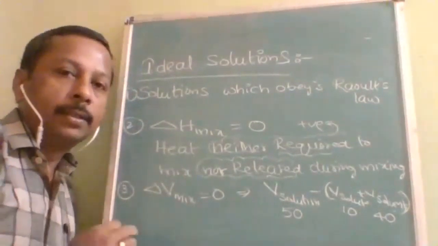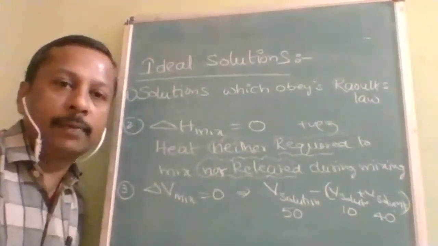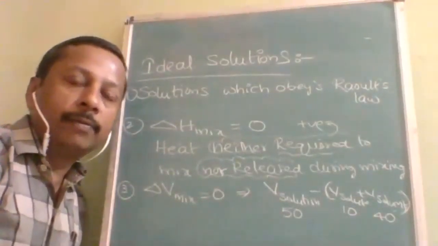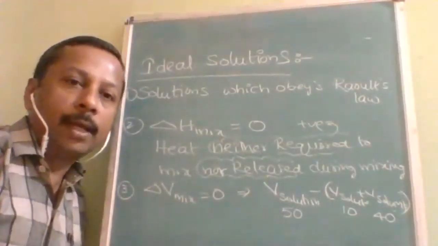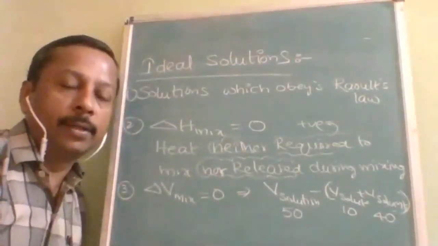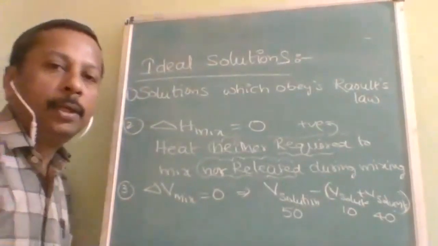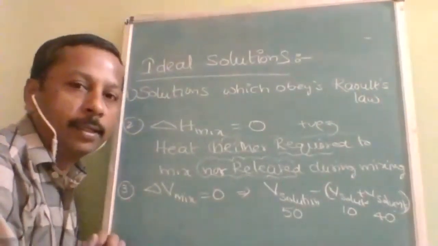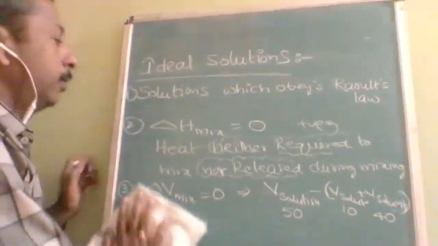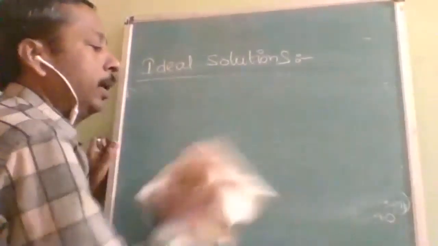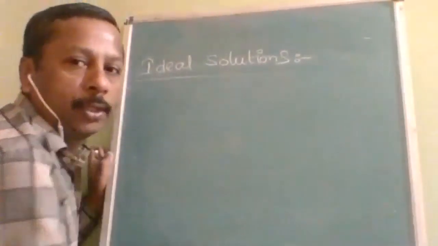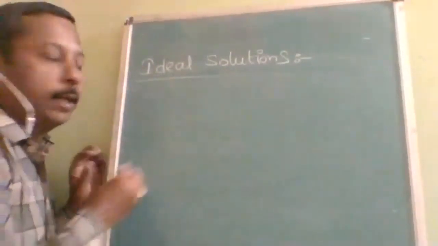Okay, so this is the theory behind the conditions for a solution to be ideal. A solution is said to be ideal when it follows all the three conditions. Okay. Now, what is the logic behind an ideal solution? That we are going to understand now. Understood? I will explain through a diagram so that you are able to understand clearly.